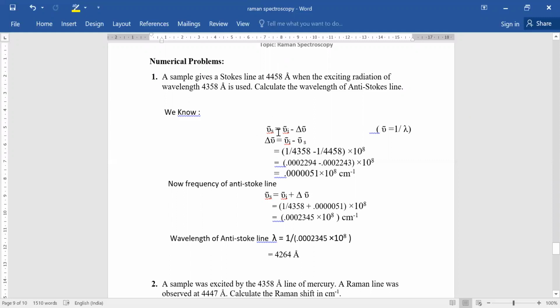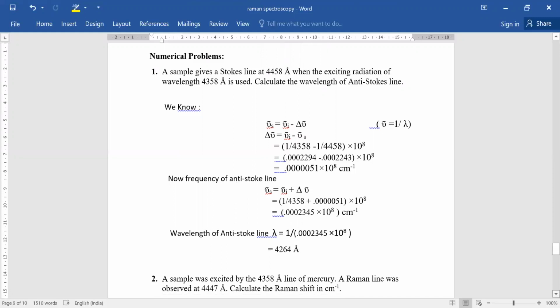So we know the formula nu s bar equals nu i bar minus delta nu bar, because the frequency of the Stokes line is given, and this is equal to nu i bar minus delta nu bar, lower frequency than the incident radiation. We just substitute the value. We know nu bar equals 1 upon lambda, and then we are able to get the value of the Raman shift. Now for the frequency of the anti-Stokes line, use the formula nu i bar plus delta nu bar, and just substitute the value, and we are able to get the wavelength of the anti-Stokes line.